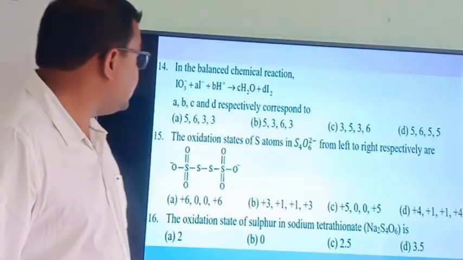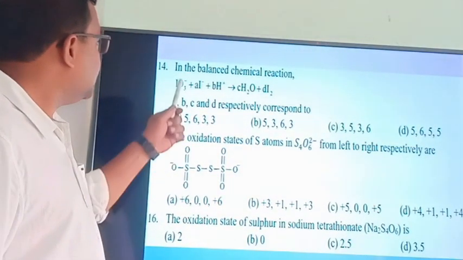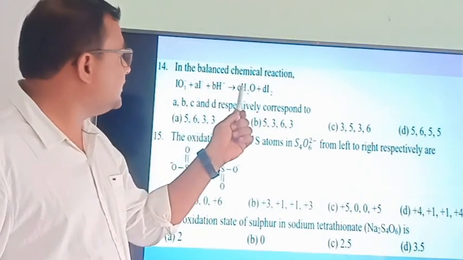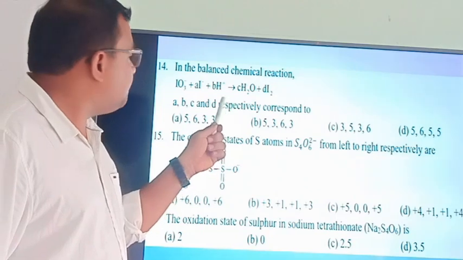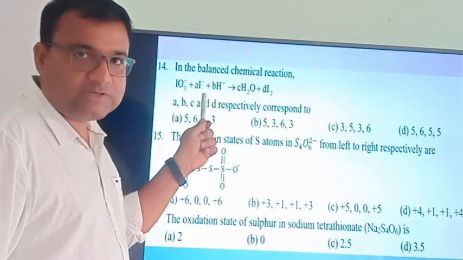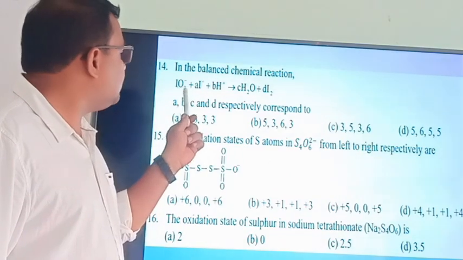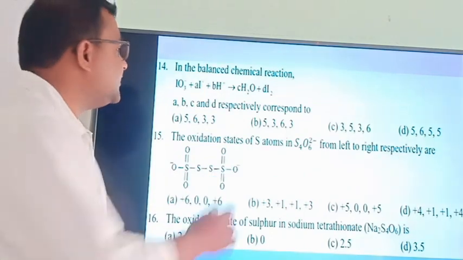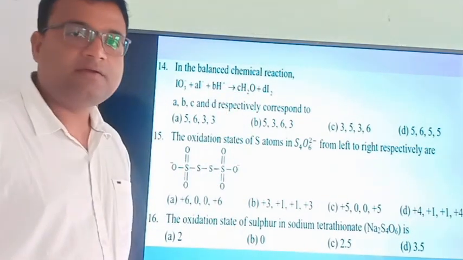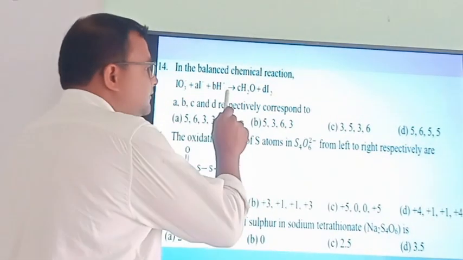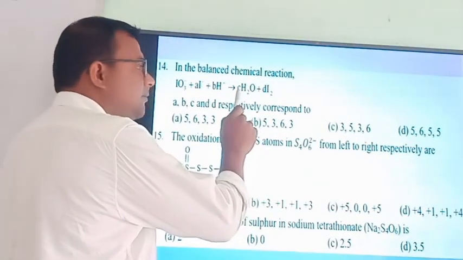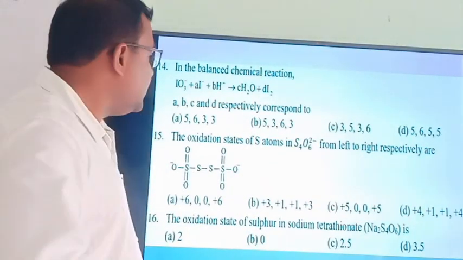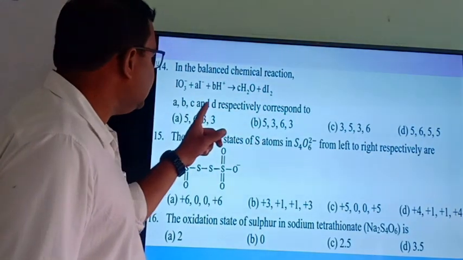Okay, question number 14. It is given in the balanced chemical reaction. In fact, it is given that it is balanced, but the stoichiometric coefficients we need to find. So IO3 minus plus A I minus plus B H plus. This H plus indicates that it has to be balanced in acid medium. It gives rise to C number of water molecules and D number of iodine molecules I2. So we need to find out what A, B, C and D are.